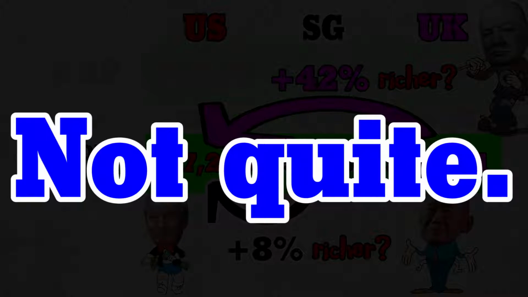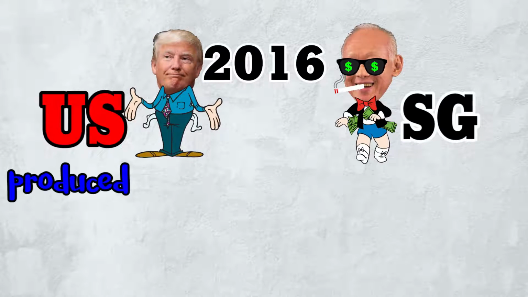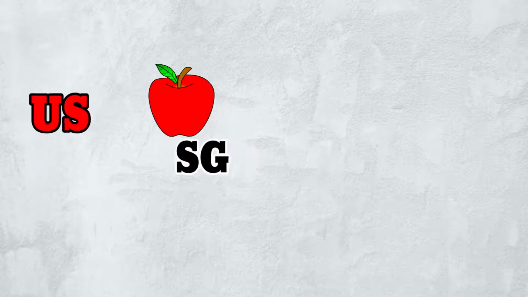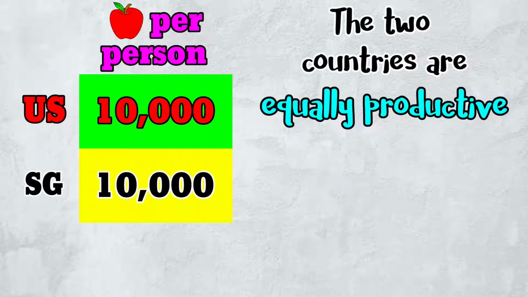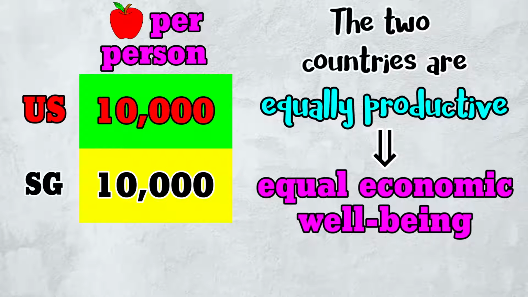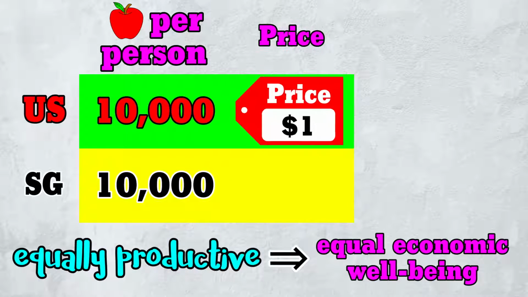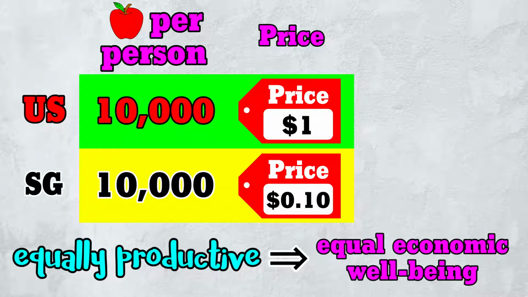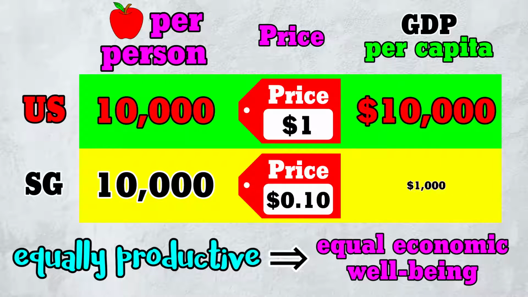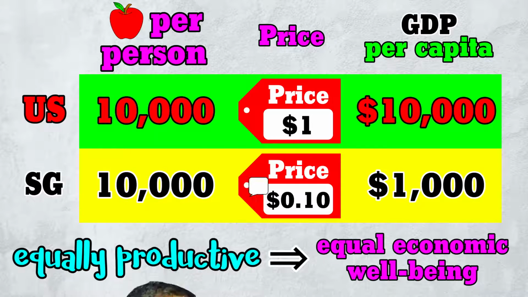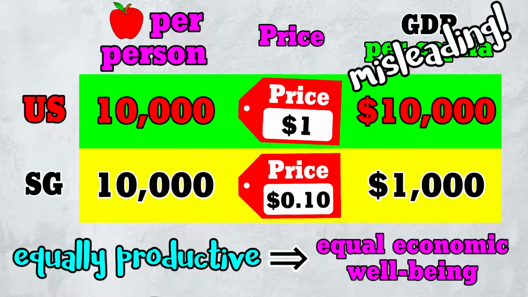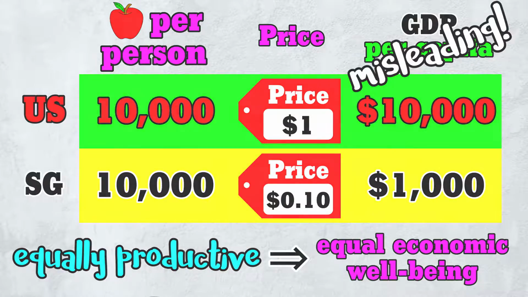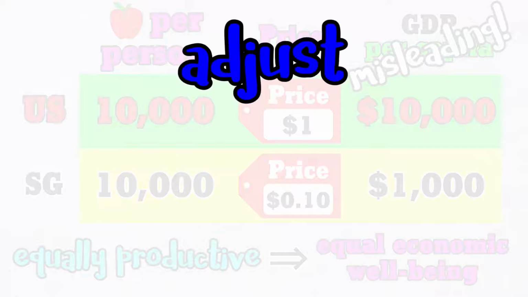Not quite. Imagine again that in 2016, the US and Singapore produced only apples. Each country produced an average of 10,000 apples per person. Since the two countries are equally productive, we'd like to say that they have equal economic well-being. But if apples cost $1 in the US but only 10 cents in Singapore, then GDP per capita would be 10K in the US but only 1K in Singapore. Not what we were expecting. The GDP per capita measure can be misleading, especially when prices are very different. For a better comparison of economic well-being, we must also adjust for prices. Which brings us to step 3.